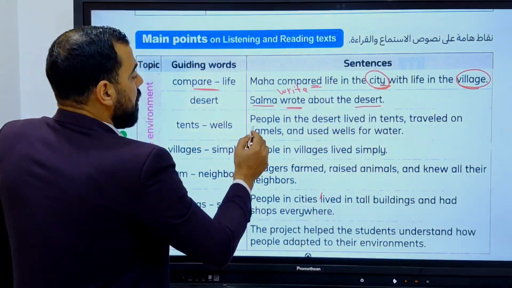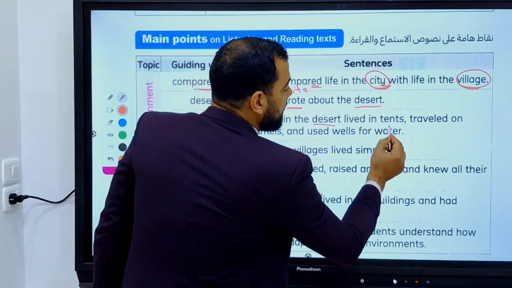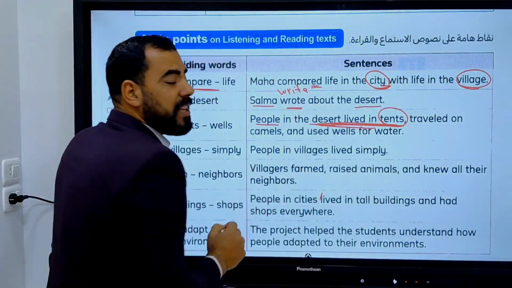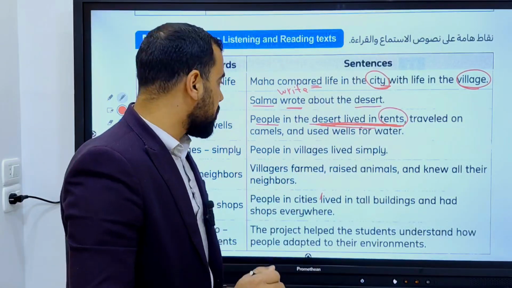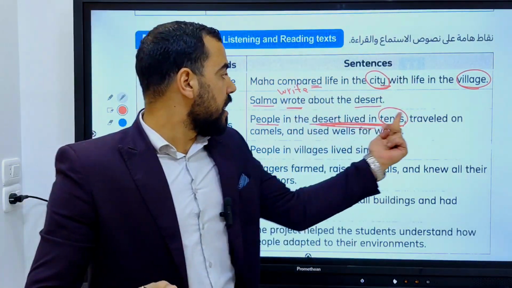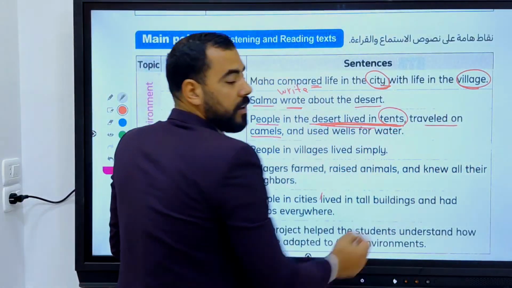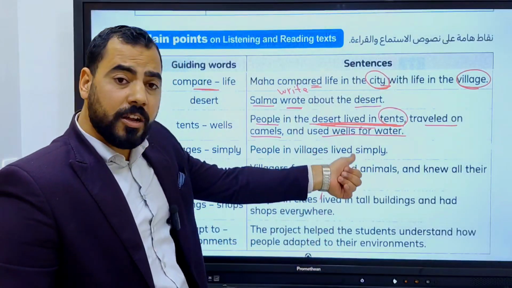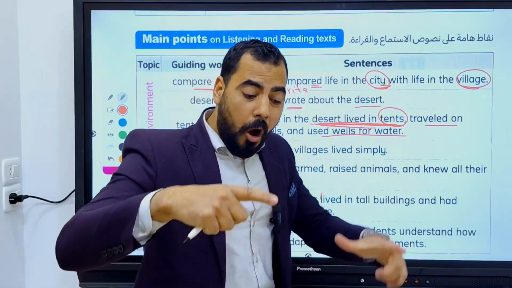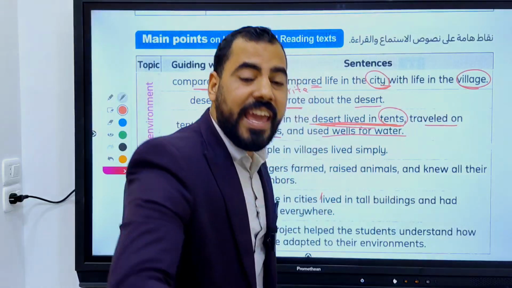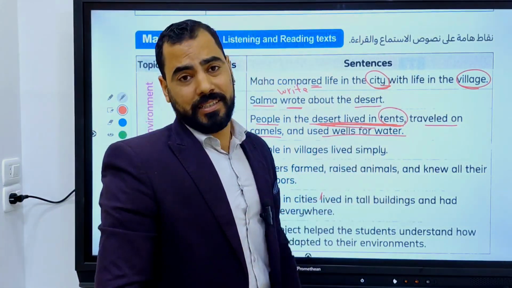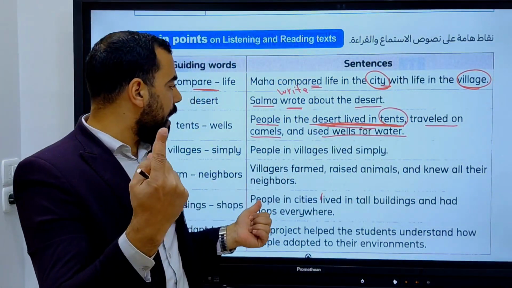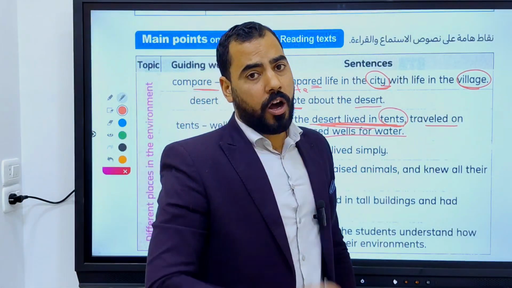Another environment. People in the desert lived in tents. So these are the characteristics. This is the lifestyle of people in the desert. They live in tents. What else? They travel on camels. What else? They use wells for water. Do you know what the meaning of wells? Excellent. Wells are holes in the ground where we can get water, especially in oases. Thank you. So people in the desert lived in tents, traveled on camels, and used wells for water.